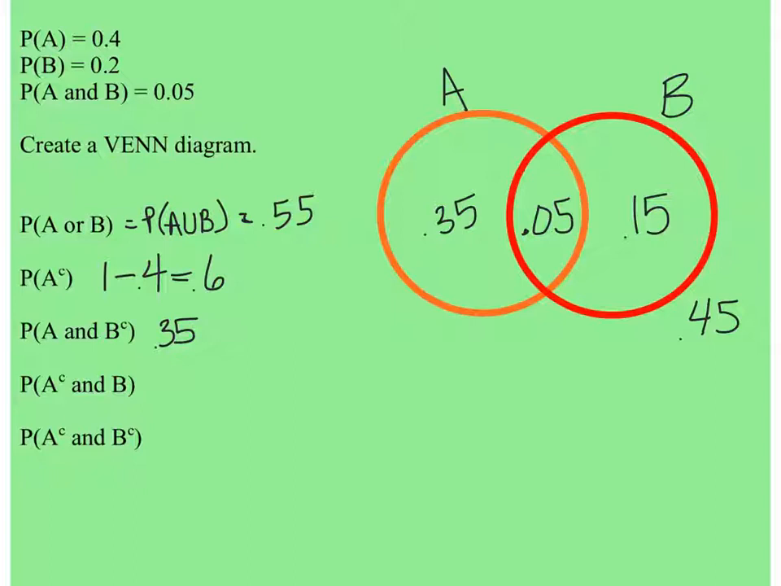The probability of not A and B. So now we're talking about you are included in B, but not inside A. So it's just the 0.15. And finally, the probability of not A and not B. So now you're not in either circle, so you're the 0.45 that is left outside.